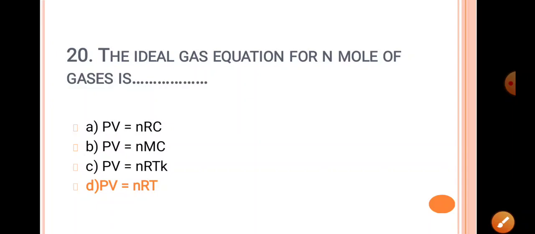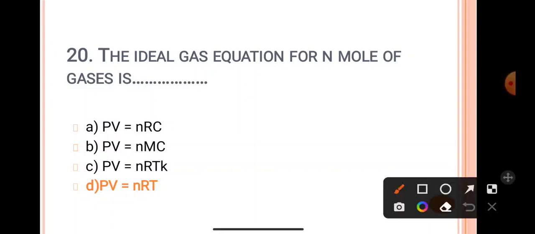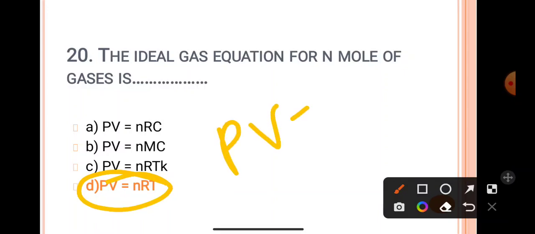So PV is equal to nRT is the answer to your question. The ideal gas equation PV is equal to nRT is for n number of moles, and if there is only 1 mole, then PV is equal to RT remains.